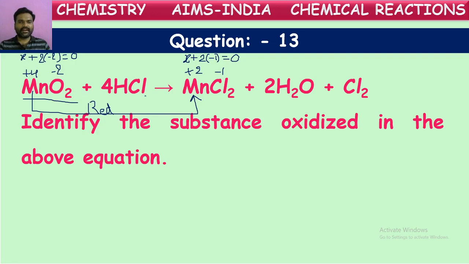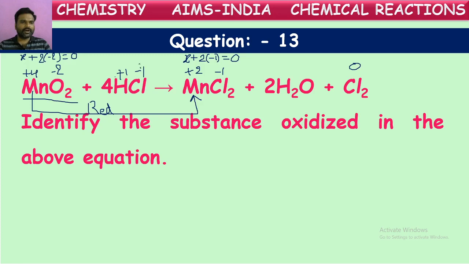If we see for hydrogen here, or for chlorine in this reaction, hydrogen will always show +1 in the oxidation number. For hydrogen it is +1 and for chlorine it is -1 here, because if you calculate you will get -1. And for chlorine in the elementary form, the oxidation number will always be 0 for any element. In the elementary form, for any element, the oxidation number is equal to 0, because there is no charge. So it is equal to 0.